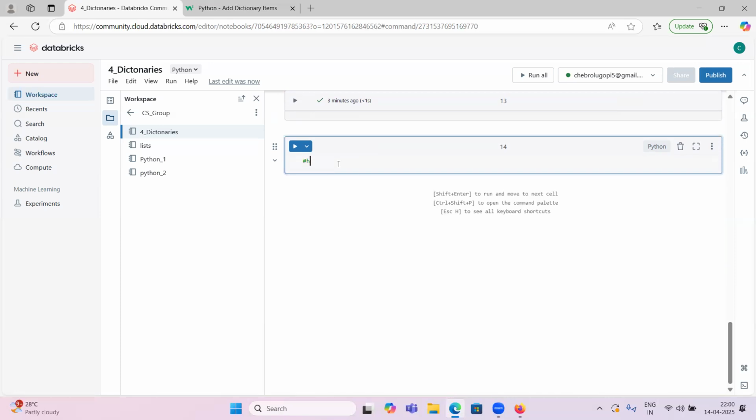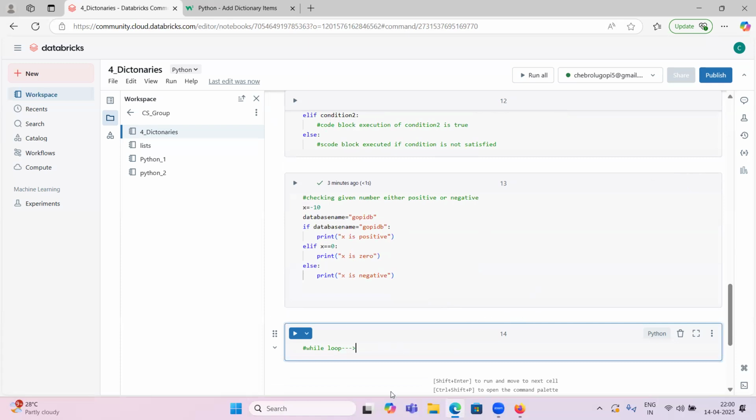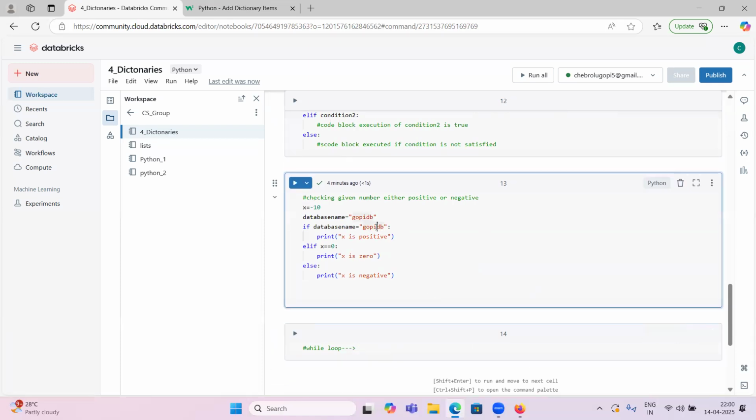And the next one is the while loop. If else conditions we have seen, and we have two more loops. If and else is not a loop, guys. A loop means we iterate many times, but the if and else block is not a loop.